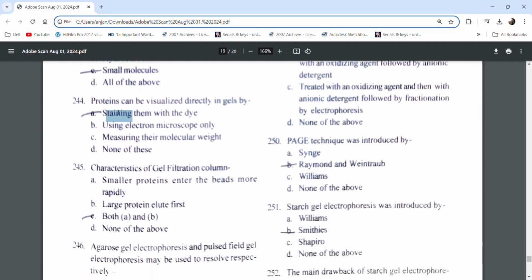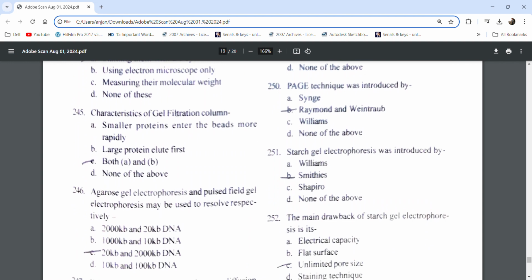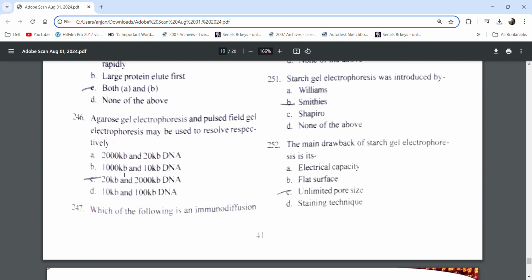Proteins can be visually detected in gels by staining them with dye. Characteristics of gel filtration column: smaller proteins enter the beads more rapidly. Large proteins elute first. Agarose gel electrophoresis and pulsed field gel electrophoresis may be used to resolve 20 kb and 2000 kb DNA respectively. Which of the following is an